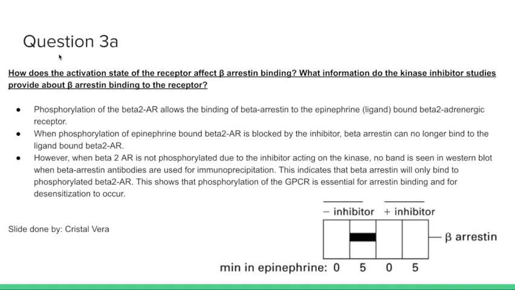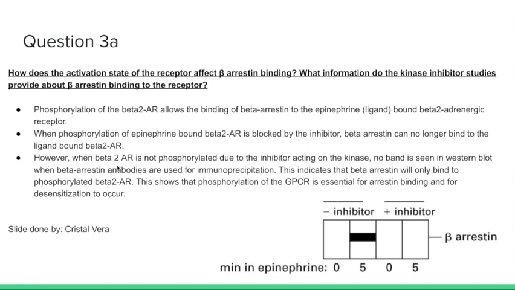So this question is in regards to question 3a, which states, how does the activation state of the receptor affect beta arrestin binding? And what information do the kinase inhibitor studies provide about beta arrestin binding to the receptor? So phosphorylation of the beta-2-AR allows the binding of beta-arrestin to the epinephrine-bound beta-2 adrenergic receptor. When phosphorylation of epinephrine-bound beta-2-AR is blocked by the inhibitor, beta-arrestin can no longer bind to the ligand-bound beta-2-AR.